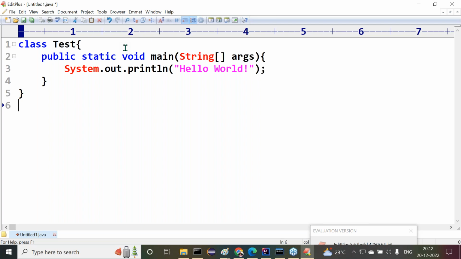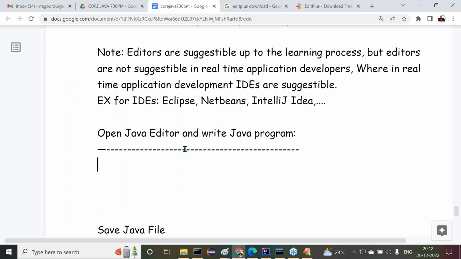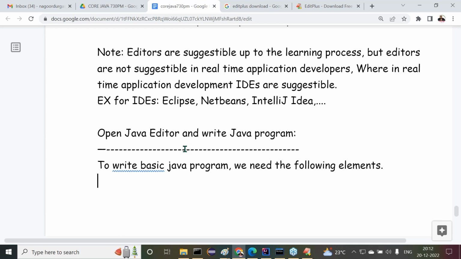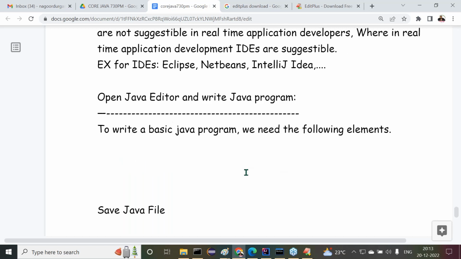Now this is the program here that I provided. But before that, try to understand it. To write a basic Java program, a fundamental Java program, we need the following elements. To write a very fundamental program, what do we need? My minimum requirement is just to display a welcome message on the command prompt. A very nominal program. So what do I require? I'll give some points now. Try to understand it. First one is what I require.